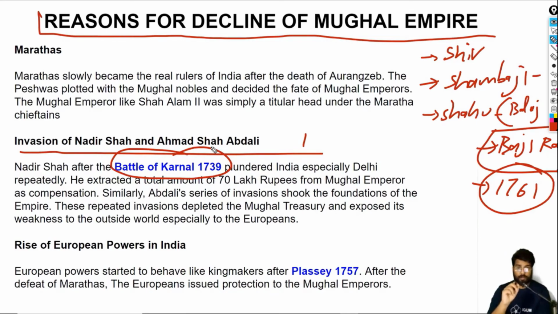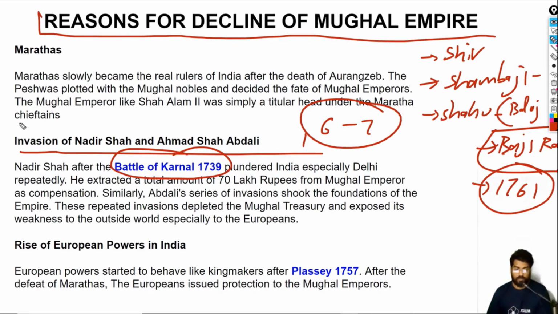Now, Ahmad Shah Abdali invaded India 6 or 7 times, and each time he took away the wealth. This was basically an exposure to many European countries that the Mughal Empire was not the same anymore. They are weak, and they are held by weak, incompetent rulers.